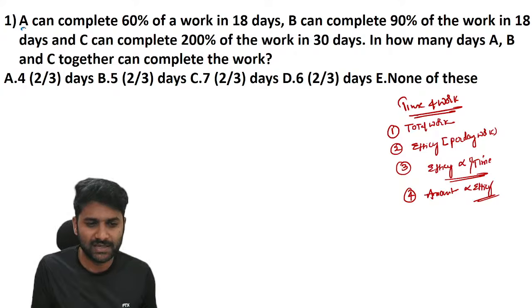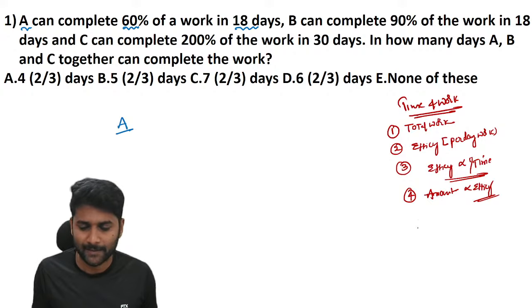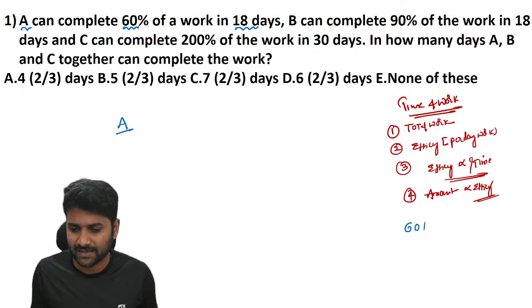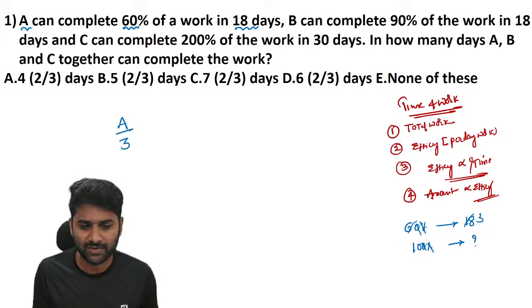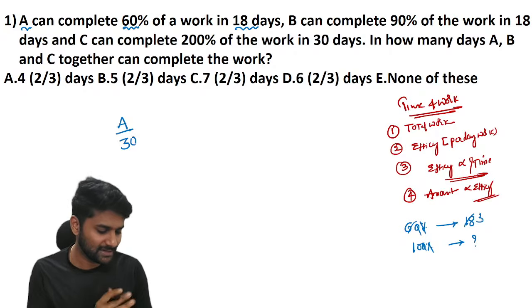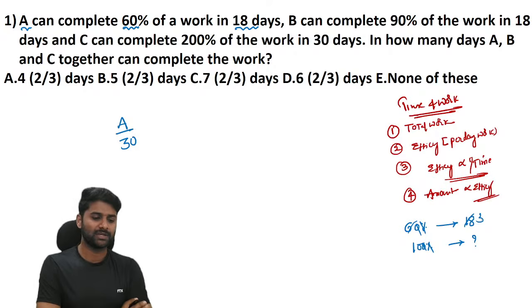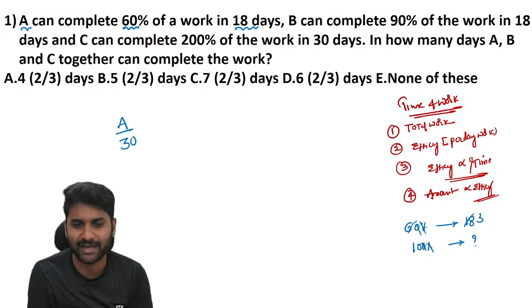See, here the person A completes 60% of work in 18 days. So they are talking about A: 60% of work in 18 days. Now, what about the full work? 100% is how much? Percentage 60 is exactly 3 times 3 into 10, 30. So, A can complete full work in 30 days. But according to the data, 60% of work in 18 days. For full work, he takes 30 days.